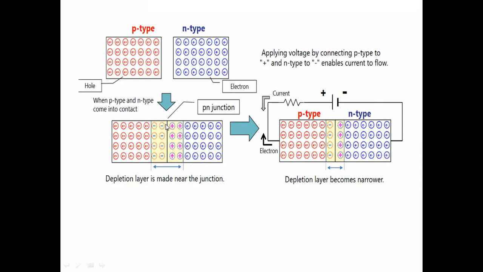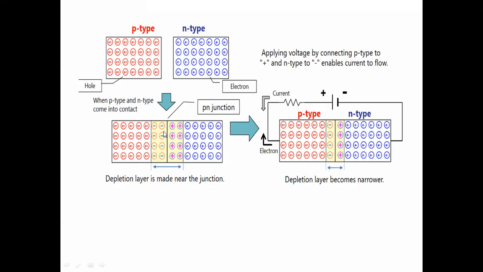When a hole is formed here, the next electron fills this hole, and by that we get one hole here and an electron there. Similarly, after the electron reaches here, another hole is created, and the electron moves to the p side. Like this, there is a movement of electrons from n type to p type.